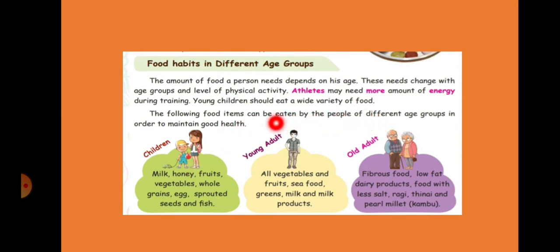See here, the amount of food a person needs depends on his age. The needs change with age groups and level of physical activity. If we play a lot, we feel very hungry, because we lost so much energy.